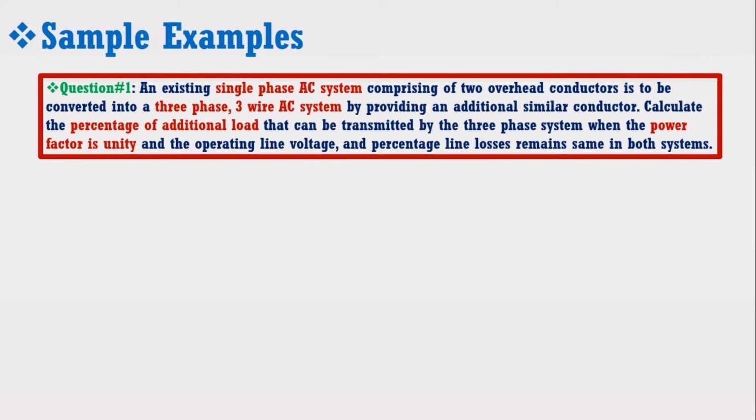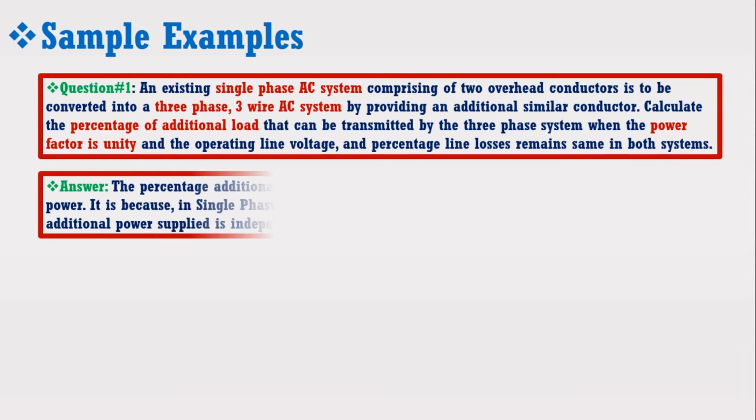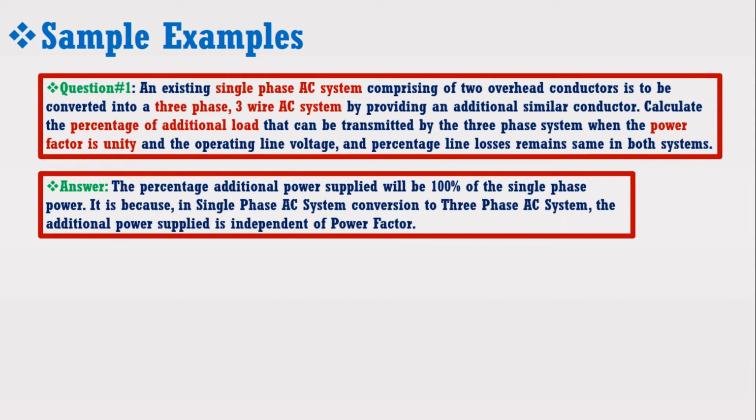Suppose, look at this question. Just focus on the highlighted words. It says that a single-phase system is to be replaced with three-phase system at unity power factor, and we have to determine the additional percentage power supplied. Now, without solving this question, we can directly say that the percentage additional power supplied will be 100% of the single-phase power. It is because in single-phase AC system conversion to three-phase AC system, the additional power supplied is independent of the power factor. Therefore, this technique is very useful in solving the MCQs based test for job interviews.